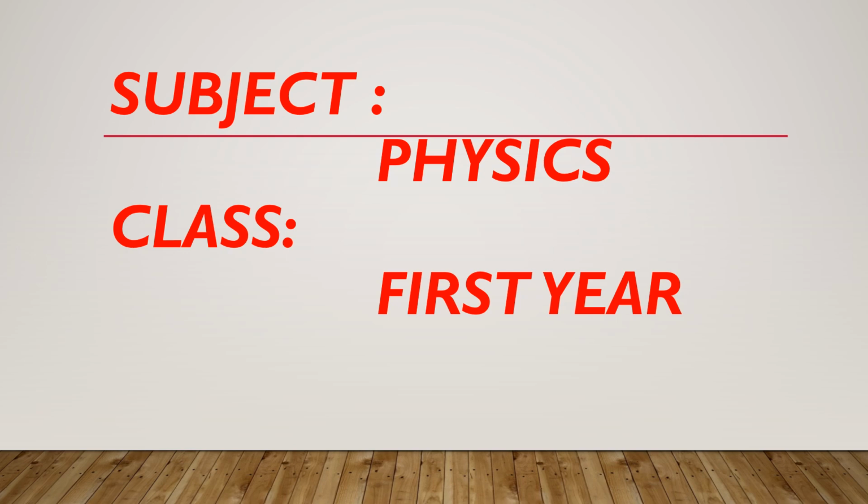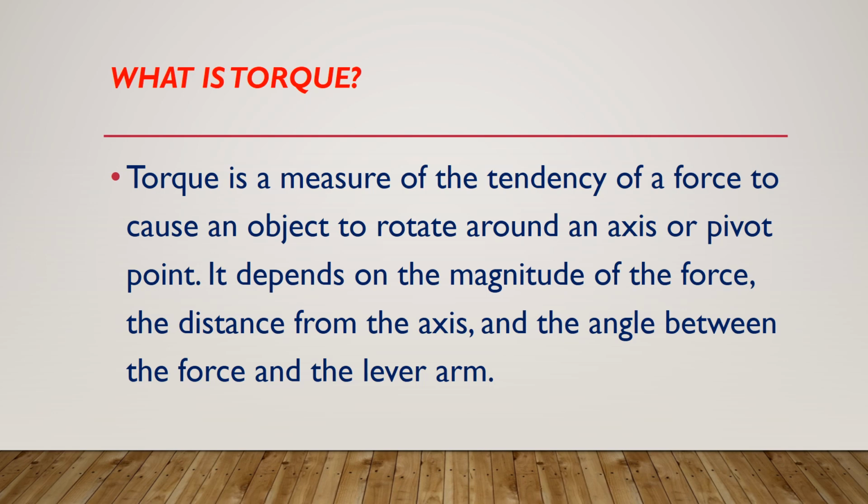Let's explore 15 questions of physics with answers. What is torque? Torque is a measure of tendency of a force to cause an object to rotate around an axis or pivot point. It depends on the magnitude of force, the distance from the axis, and the angle between force and the lever arm.